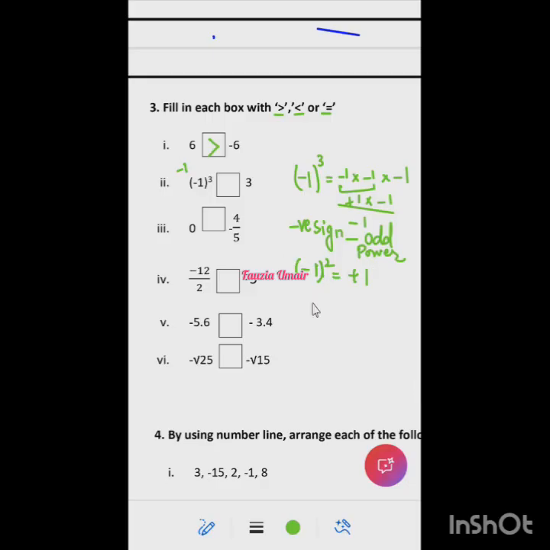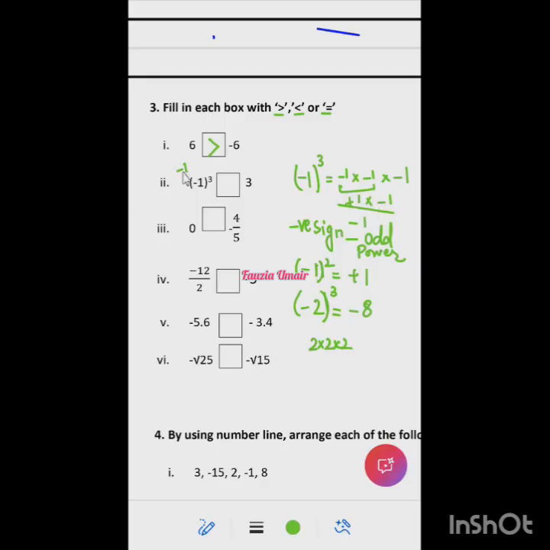Yes, ma'am. For example, if there is minus 2 cube, how will we do this? What will be the sign? Minus sign, odd power, so the sign will be minus. And 2 cube means 2 is multiplied with itself 3 times. So what is 2 cube? 2 twos are 4, and 4 twos are 8. Excellent. This is how you solve powers.